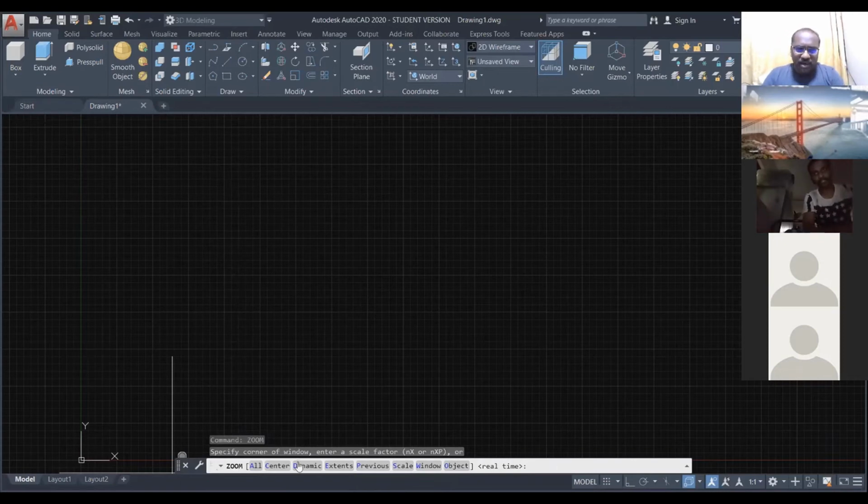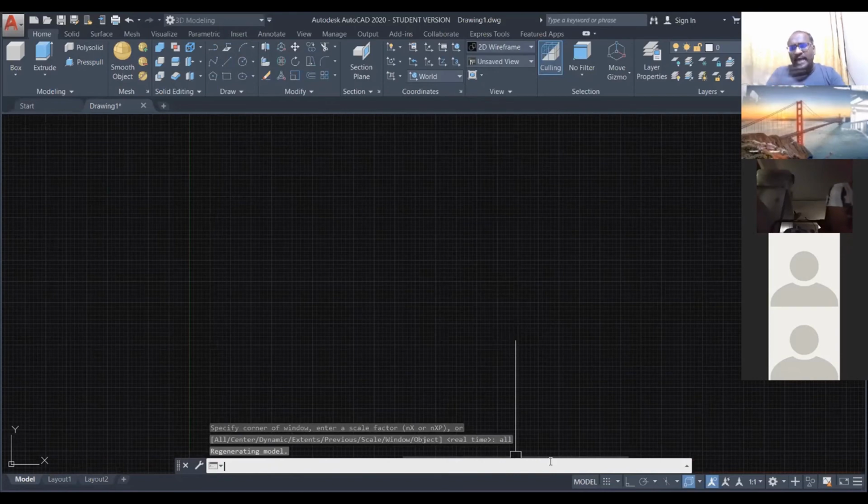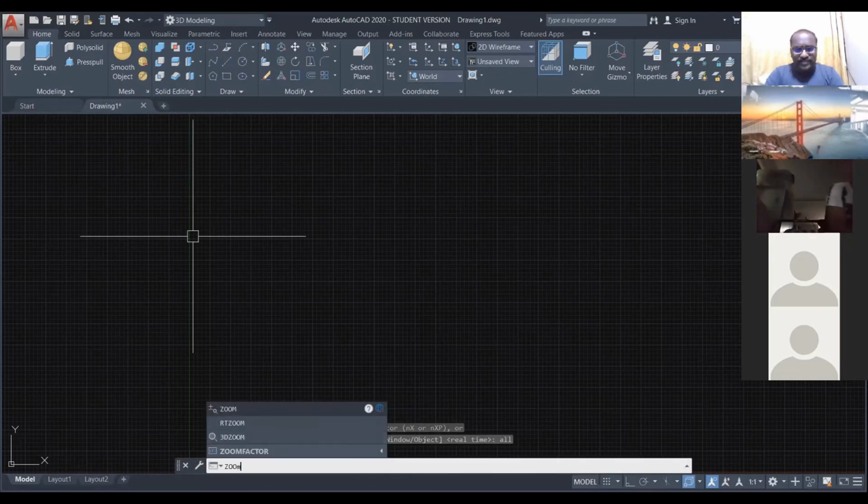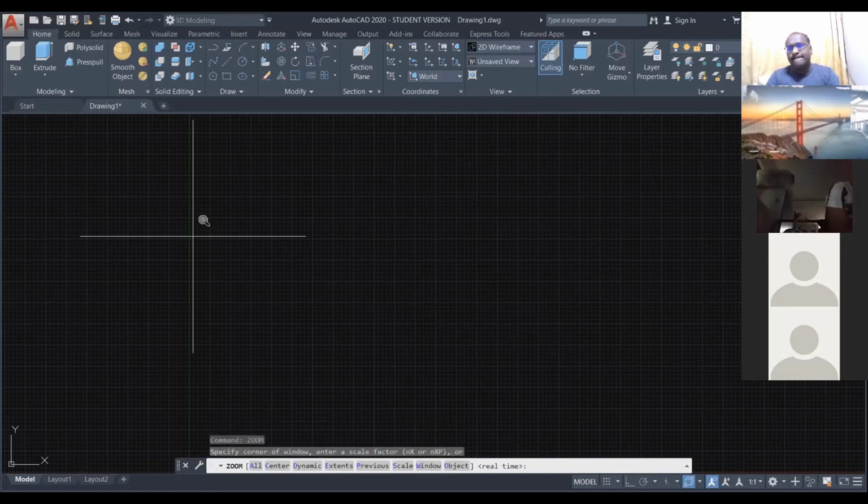Now I choose zoom all. I will choose ALL, enter. Automatically my application will bring my A4 size. Okay, I will do it one more time. Zoom, this is my second command. Enter.